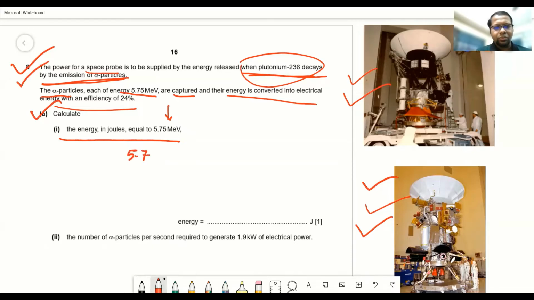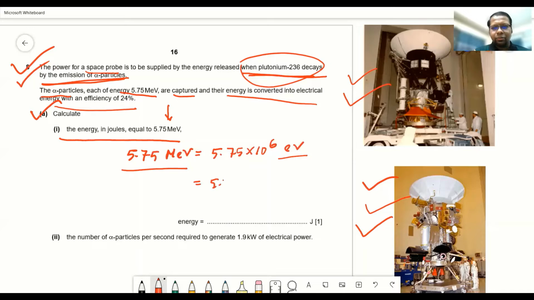If we want to convert it into joule, at first we will convert from mega electron volt to electron volt. So we need to multiply it by 10 to the power 6, or 1 million. 1 mega equals 1 million. 1 megawatt equals 1 million watt. 1 megajoule means 1 million joule. 1 megapascal means 1 million pascal. So from mega electron volt, if you want electron volt, we need to multiply by 1 million. Then we need to convert it into joule.